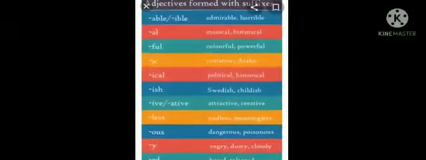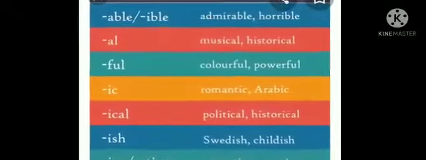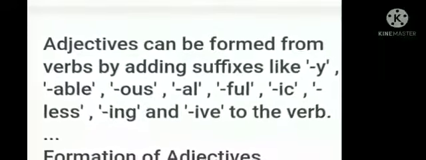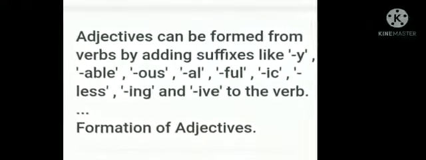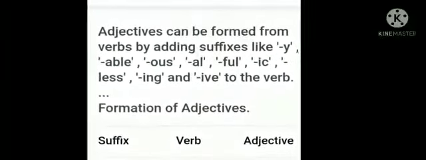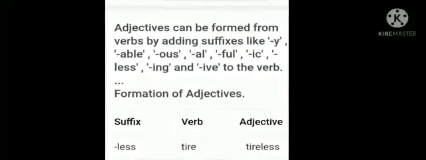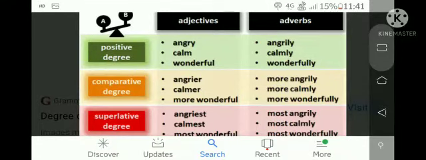Now if we add some suffixes to adjectives, then what is formed? See the examples: admirable, colorful, Arabic, political, childish, etc. Adjectives can be formed from verbs by adding suffixes like y, able, ous, al, ful, etc. Now see the examples of formation of adjectives. Suffix is less, verb is tire, adjective is tireless. Now the second one, suffix is ive and verb is create, so adjective is creative.